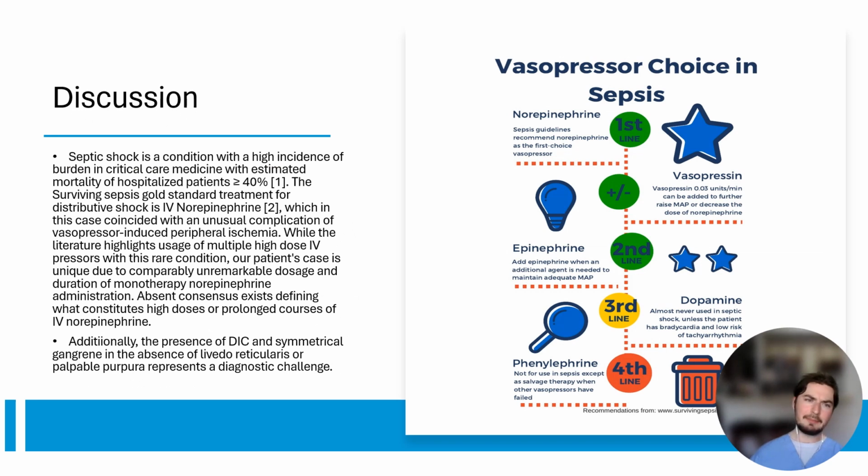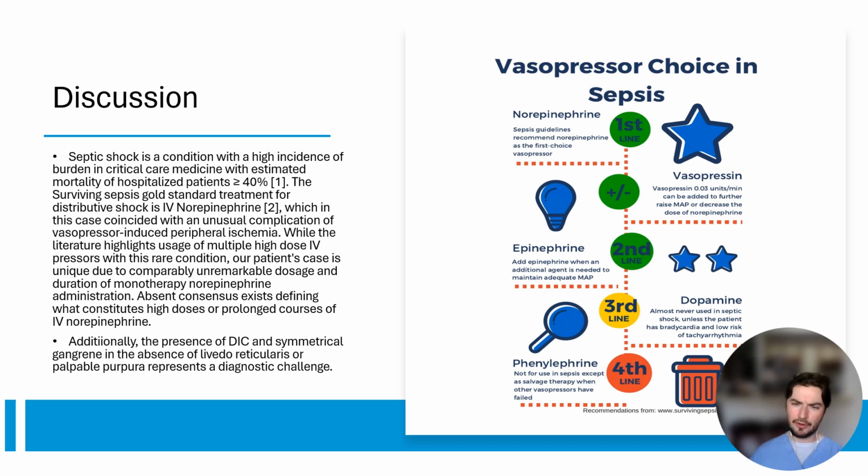So, discussion. Septic shock is a condition with a high incidence of burden in critical care medicine, estimated mortality over 40%. IV norepinephrine is first line for distributive shock, and in rare cases, IV vasopressors, particularly multiple agents and high dosage for multiple days with pressors such as norepinephrine, vasopressin, and dopamine being given at the same time have resulted in case reports of peripheral ischemia and gangrene that resulted in amputation.